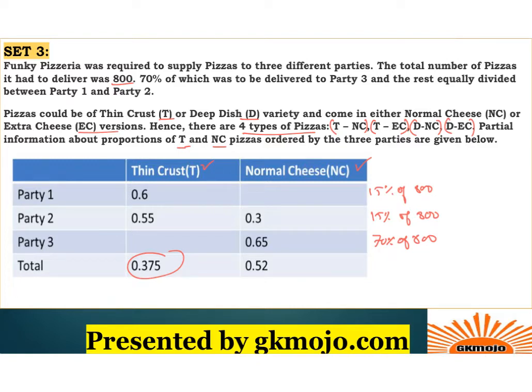Similarly, 0.52 is normal cheese, so 0.48 will be your extra cheese. So in party 1, 0.6, that is 60%, was thin crust, hence 0.4 will be your dip dish. Similarly, in party 2, 0.55 was thin crust, so 0.45 will be your dip dish.